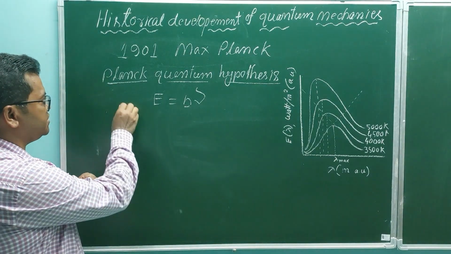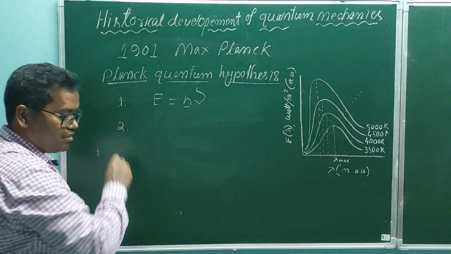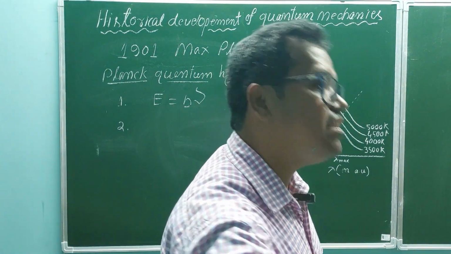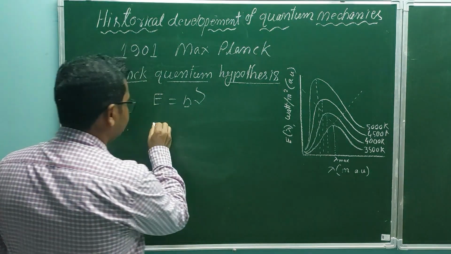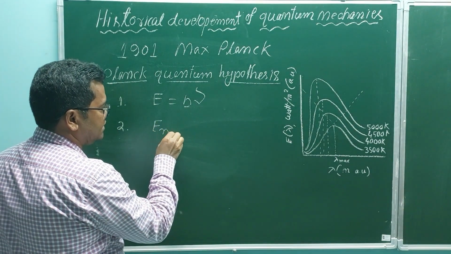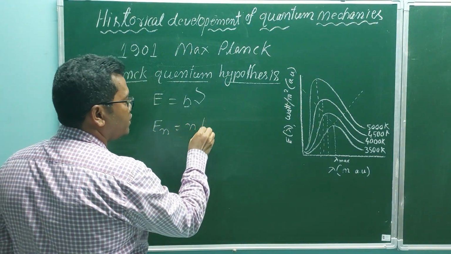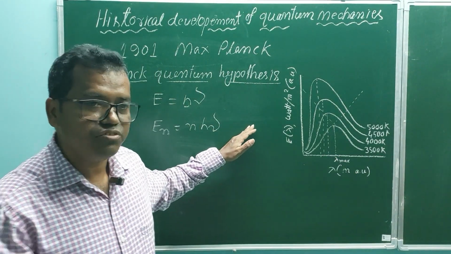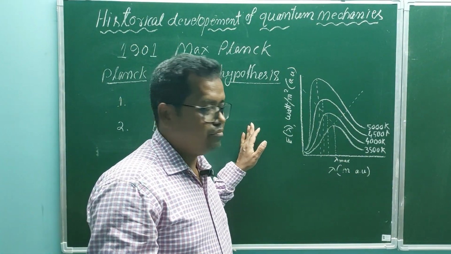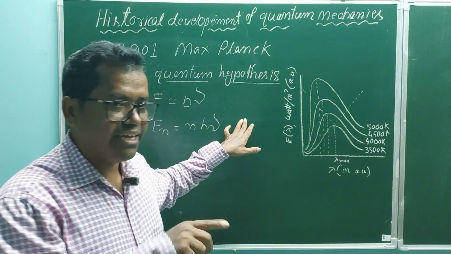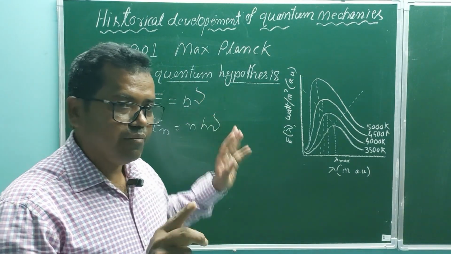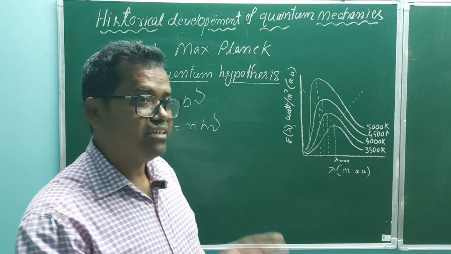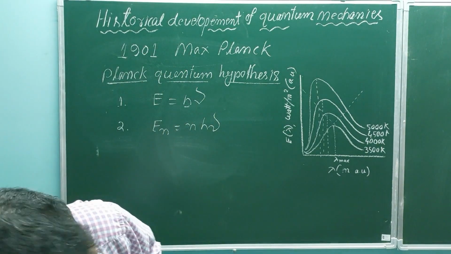And this is number 1 point. Second, the energy of nth level is the integral multiple of a quantum. Based on this idea, Planck developed a formula which is called Planck's radiation formula.